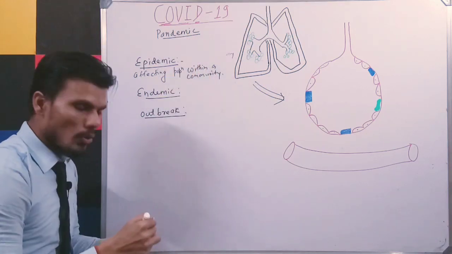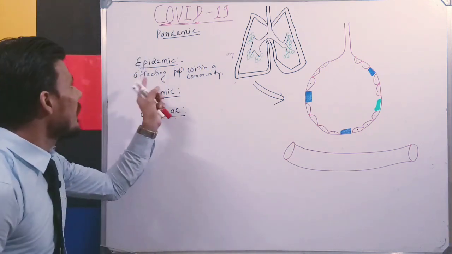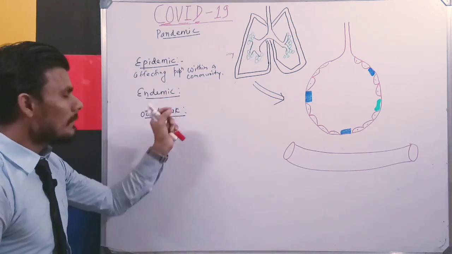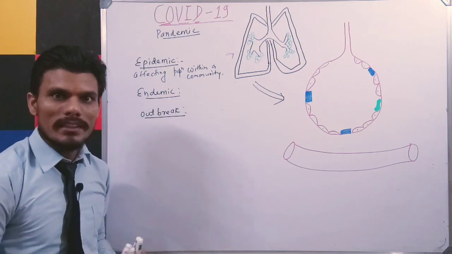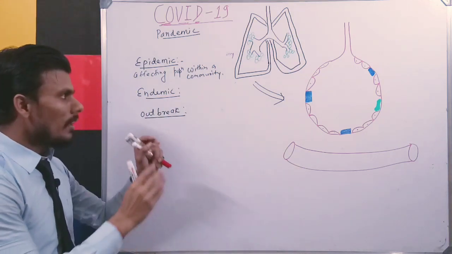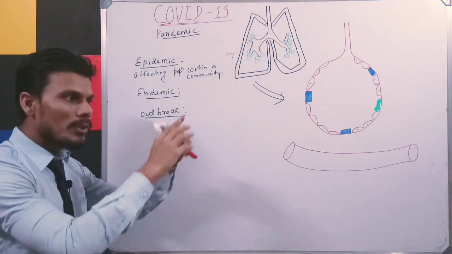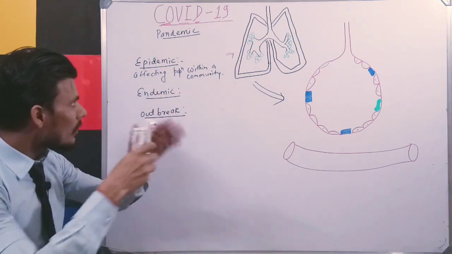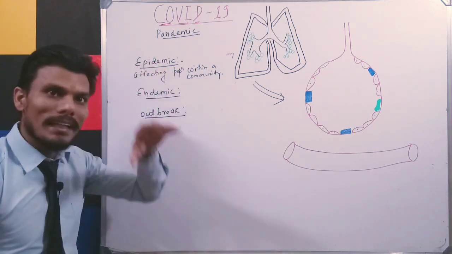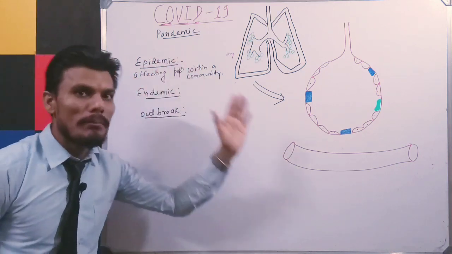So you can say COVID-19 was an epidemic when it was observed in Wuhan city of China. At that time this virus was infecting that area or community only. At that time you can say it is an epidemic disease.